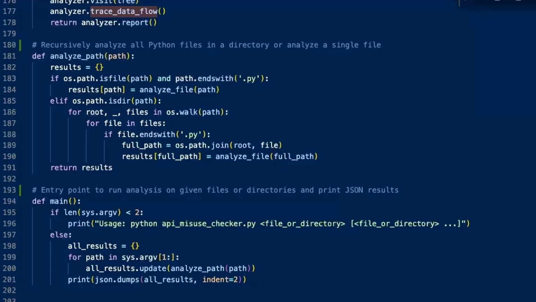So just to recap what we have spoken over here, we are using the AST module to safely and accurately analyze Python code. We are identifying insecure cryptographic usage patterns in PyCryptodome. And we are doing this not just within one function, but across multiple function calls, thanks to interprocedural analysis using a call graph. This kind of tool is super useful for security auditing, especially in large code bases where crypto misuses are hard to spot manually.